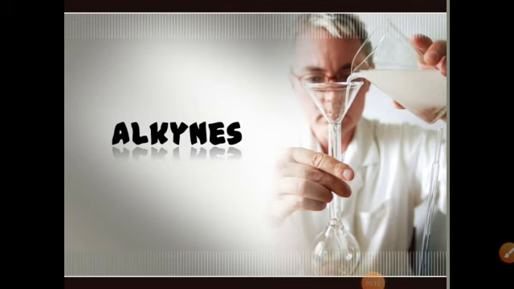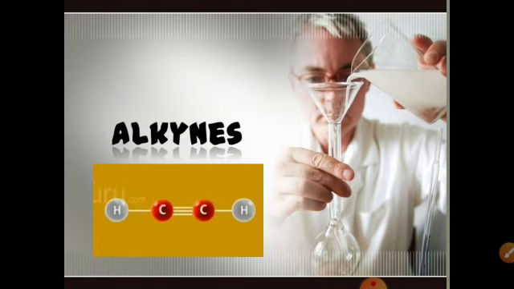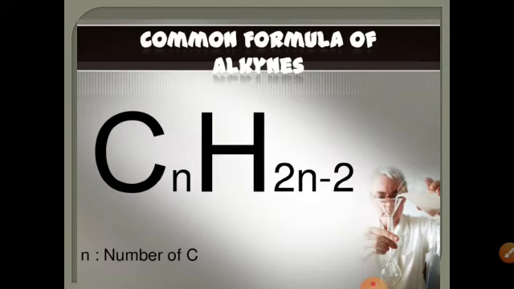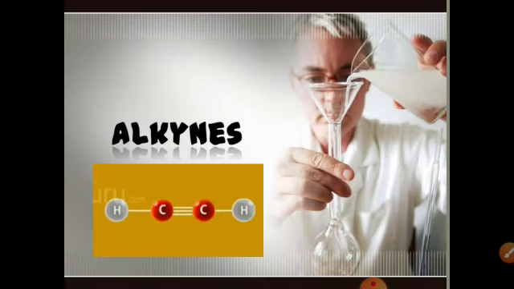Alkynes. In organic chemistry, an alkyne is an unsaturated hydrocarbon containing at least one carbon-carbon triple bond. The simplest acyclic alkynes with only one triple bond and no other functional group form a homologous series with the general formula CnH2n-2, where n is the number of carbons. The simplest alkyne is C2H2, known as acetylene or also known as ethyne.